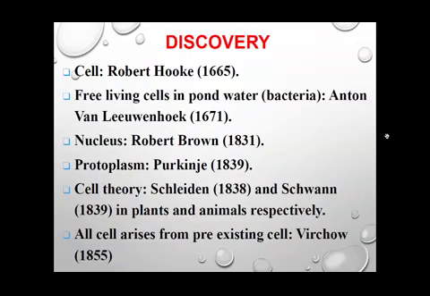Then the nucleus was discovered by Robert Brown. Purkinje discovered protoplasm. The cell theory was given by Schleiden and Schwann in plants and animals separately, and Rudolf Virchow told that all the cells arise from pre-existing cells. None of the cells is new, they all are arising from earlier cells.